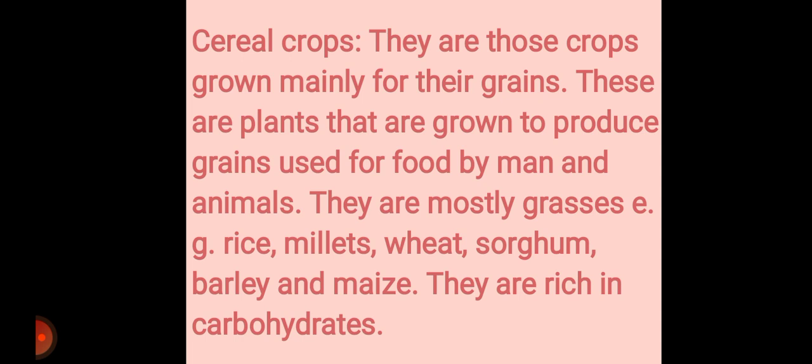We have barley and we have maize. Maize, or corn, is the one that we eat all the time. So all of these cereals that are grains, they are rich in what? Carbohydrate. They are very rich in carbohydrate, and you know that carbohydrate is very good for our health.